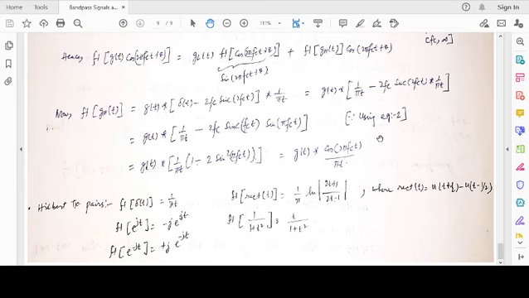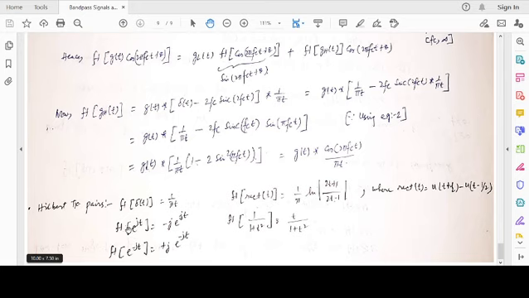In order finally to conclude the discussion on Hilbert transform, we just briefly write down a few results which we often need. Hilbert transform of delta t, an impulse. What is the Hilbert transform of an impulse? The Hilbert transform of a function is the function convolved with 1 by pi t. So delta t convolved with 1 by pi t is 1 by pi t.